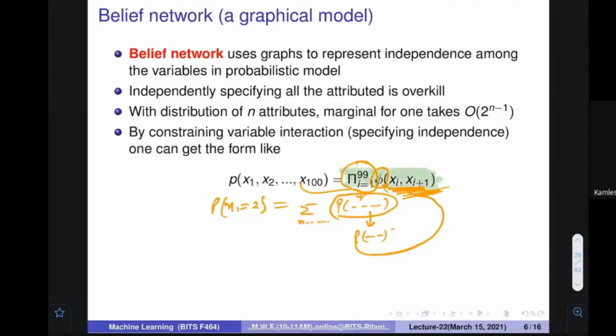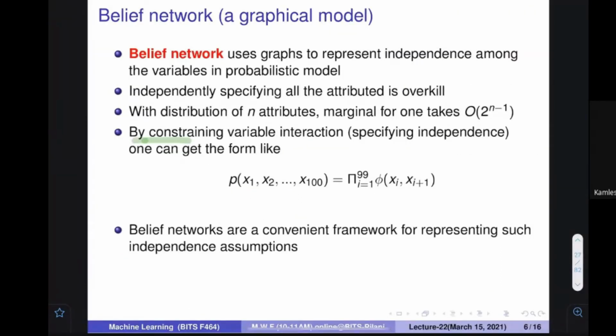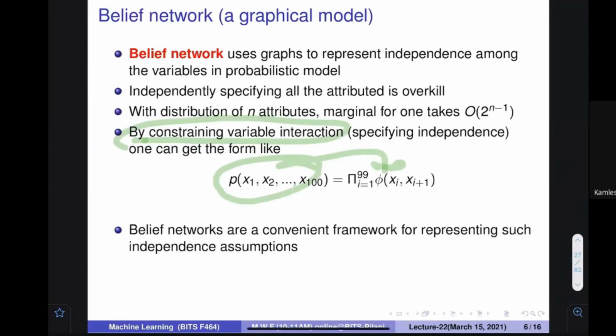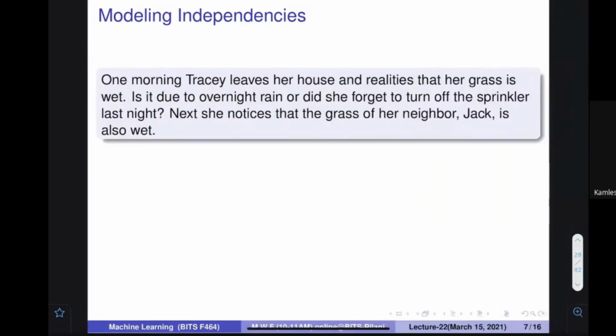Sometimes finding this is also not easy, but I'm just going to give you the idea that if, instead of all the things, some kind of things are specified, then you can utilize this. So take it as an abstract model only: if some more knowledge is given, then you can simplify this expression by having some kind of representation. So a belief network actually provides us a framework by which we can represent these kinds of things. When we use these for classification, they are called Bayes networks or Bayesian belief networks, sometimes.